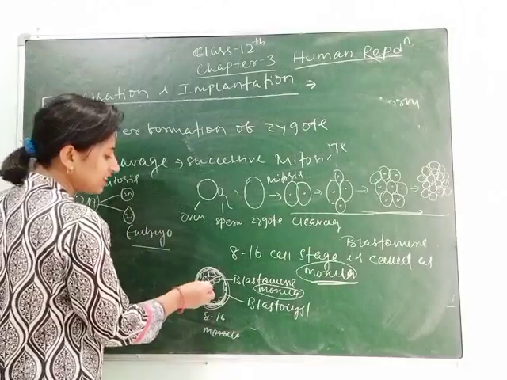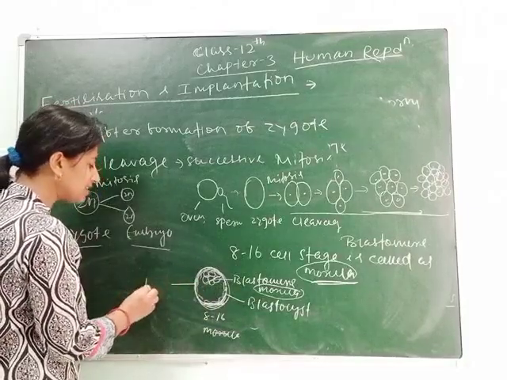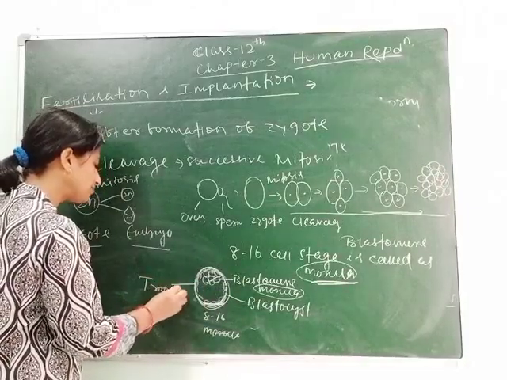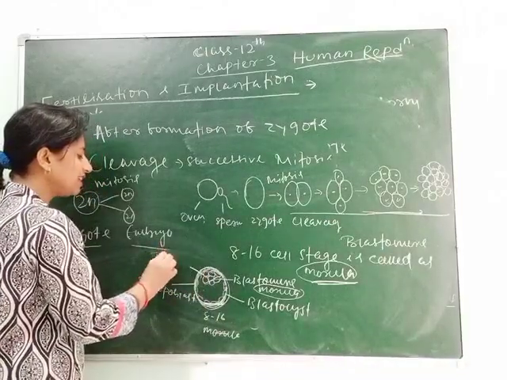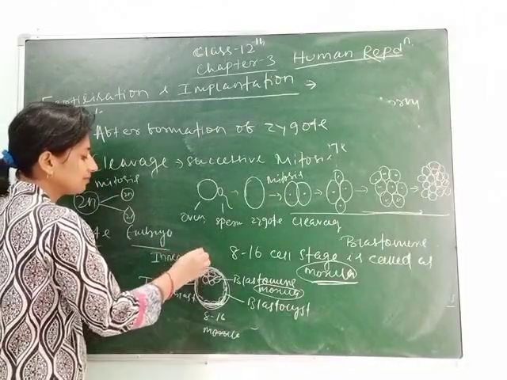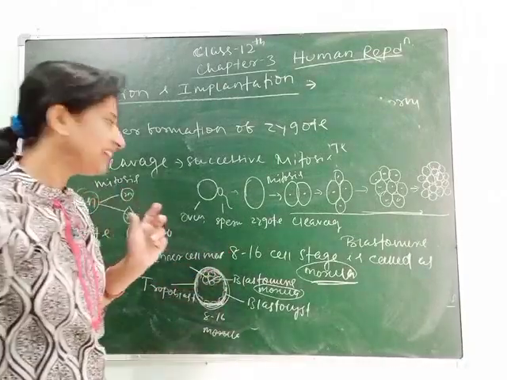After implantation, the cell mass is divided into two parts. The outer part is called the trophoblast and the inner part is called the inner cell mass. Clear students? Again I am repeating this.